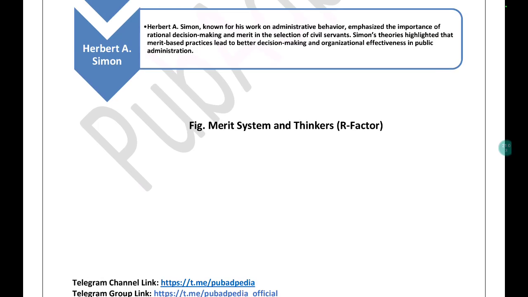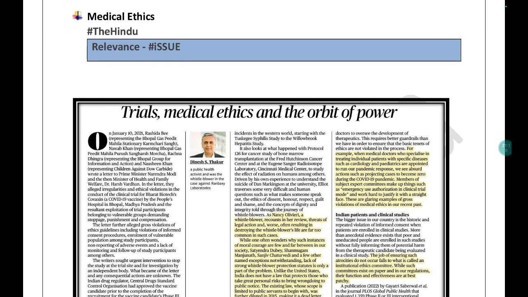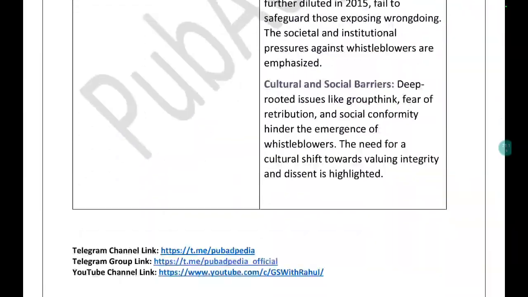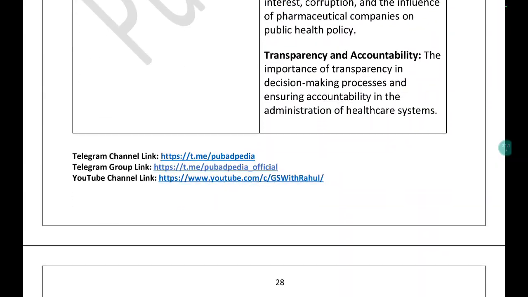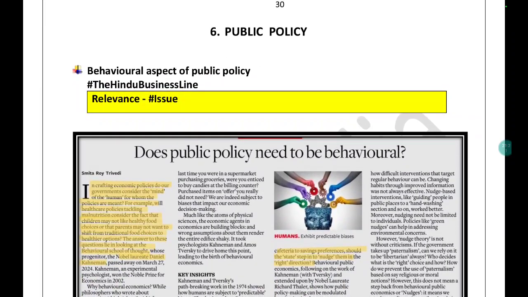He was a kind of positivist thinker, post-positivist thinker, and that's why merit-based system can be linked. Similarly, another article is all about medical ethics. Administrative ethics is important, so you can just read it in order to have some vocabulary with respect to ethics. Apart from that, public policy.